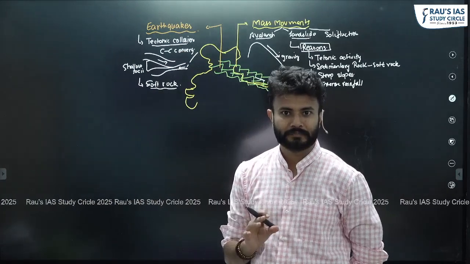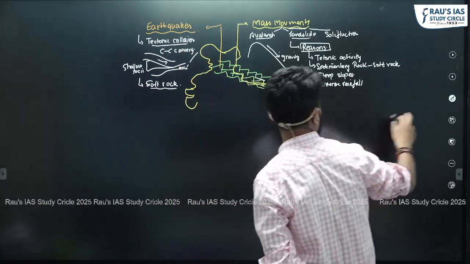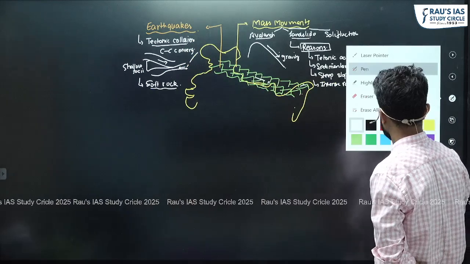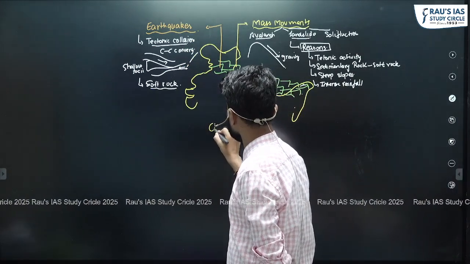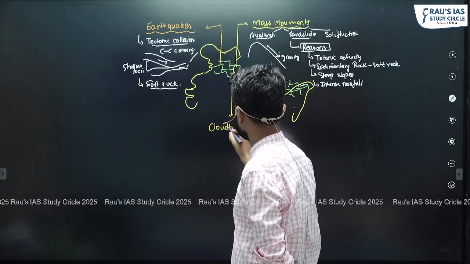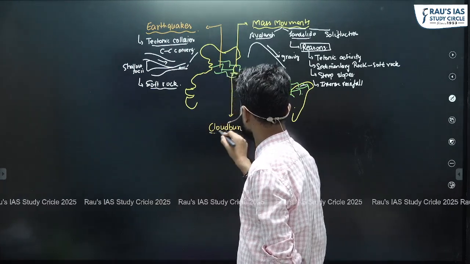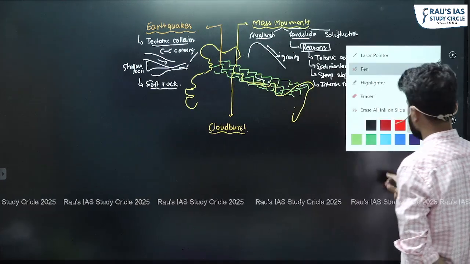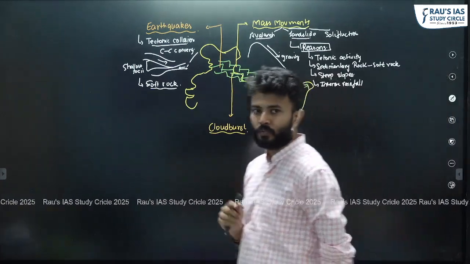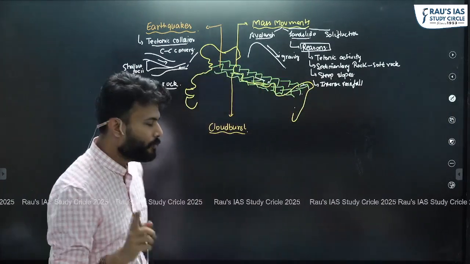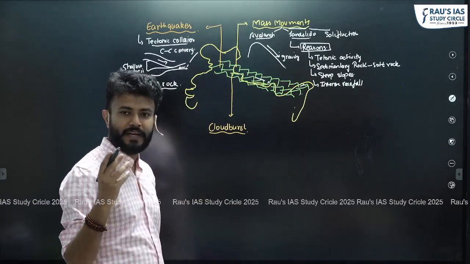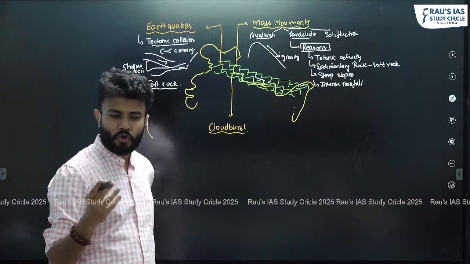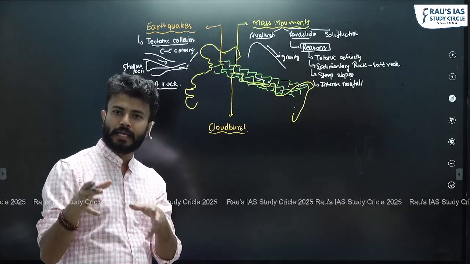Are you getting it? So similarly, can we think about other disasters? So yes, we can think about the cloudburst, right? So what do we understand by cloudburst? What is this phenomenon? Cloudburst basically is a phenomenon associated with very intense rainfall over a very small localized area.